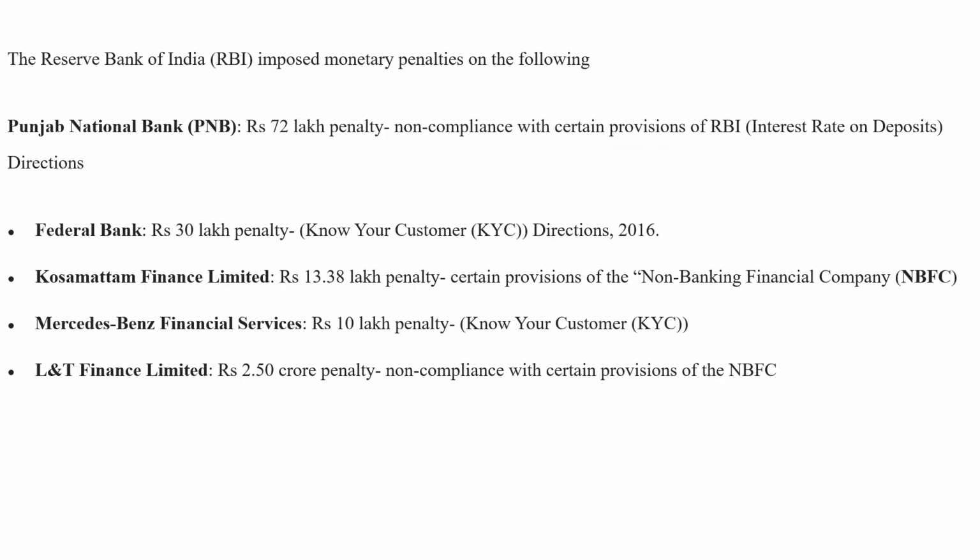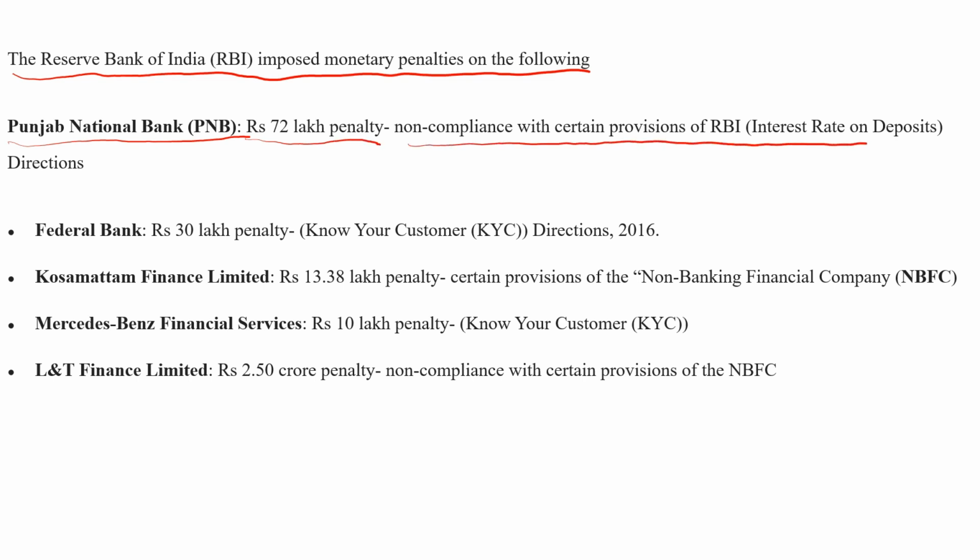And we will see the penalty. RBI has imposed penalties on some banks. We will see the reasons why they got penalties. First is Punjab National Bank. Penalty amount is rupees 72 lakh. Reason is non-compliance with certain provisions of RBI directions on interest rate on deposits. RBI has some conditions for interest rate on deposits. Since Punjab National Bank didn't follow that, they have been penalized 72 lakhs.